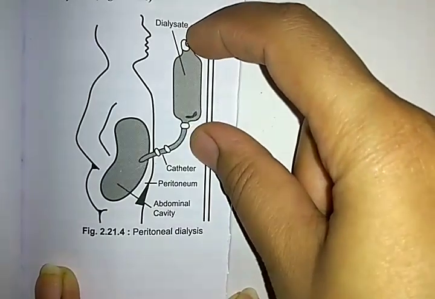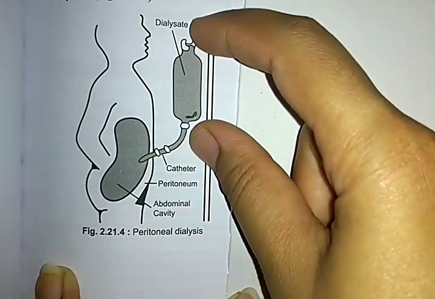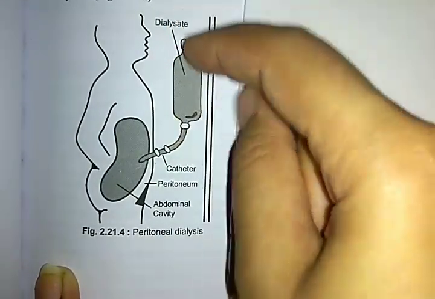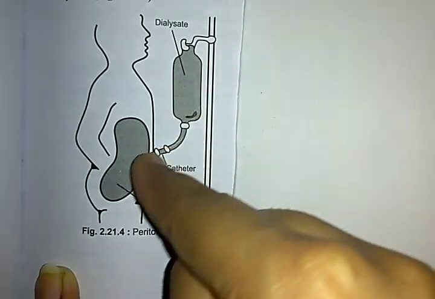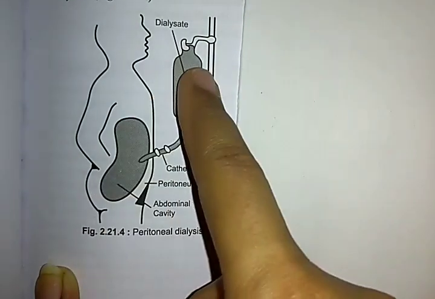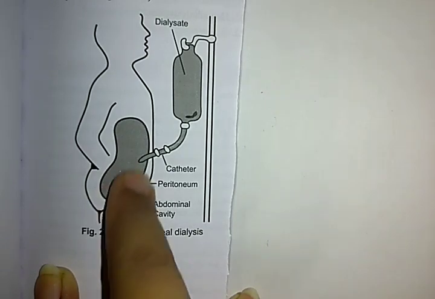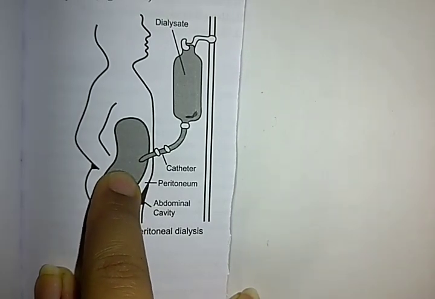Here the dextrose content, the water-based content present in the dialysate, will move towards the blood from the higher concentration to the lower concentration.